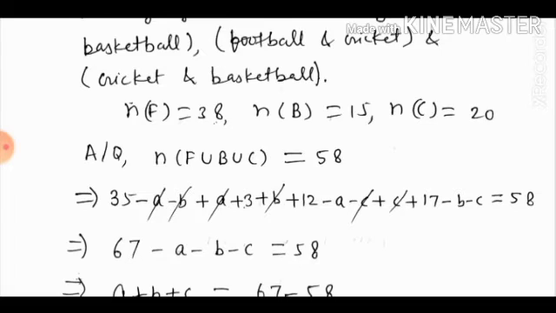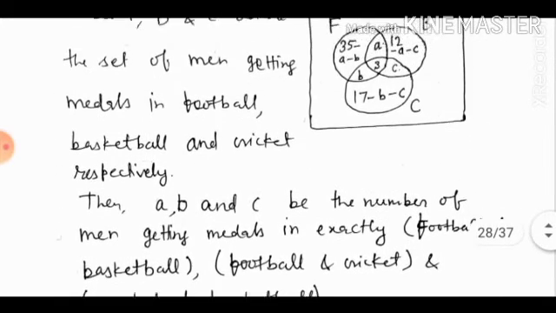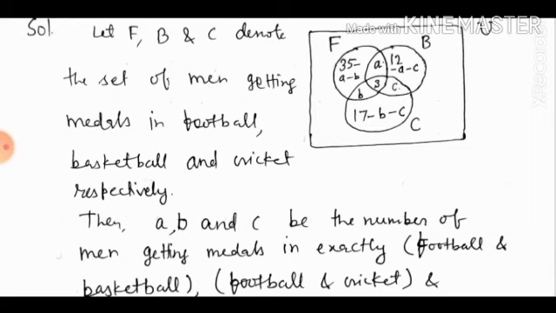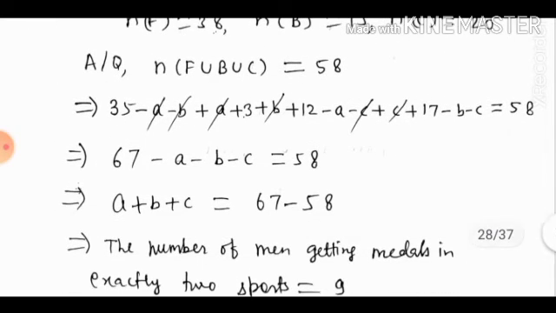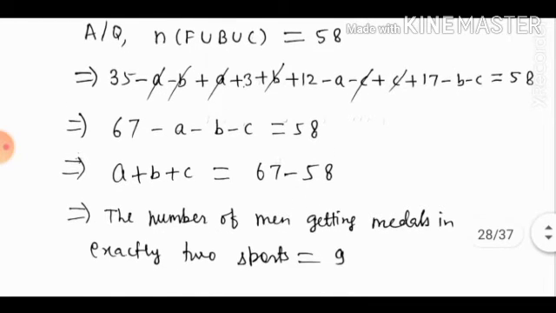Now adding all the numbers written: 35 minus A minus B plus A plus 3 plus B plus 12 minus A minus C plus C plus 17 minus B minus C. This is given as 58. Whatever numbers are shown in the regions of the circles are added, which are equal to 58. Now we have A plus B plus C is equal to 67 minus 58. This implies that the number of men getting medals in exactly 2 sports is equal to 9.